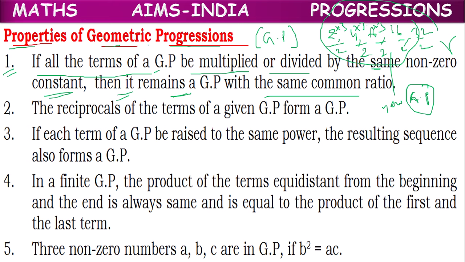Before multiplying or dividing, if the common ratio is r, after multiplication or division by the same number, for the new GP also the ratio will be the same.